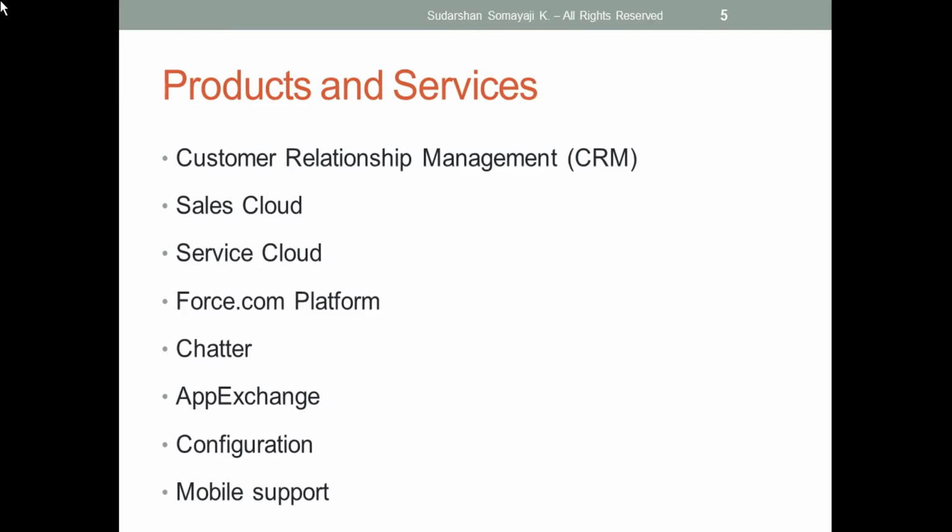Next is something related to products and services. These are the standard products provided by Salesforce. First is the CRM product. What is the CRM product? Here we maintain customer relationship management, starting from marketing to the end of the service. First we have marketing, where we arrange some events or forums. All those things we do with the marketing part.